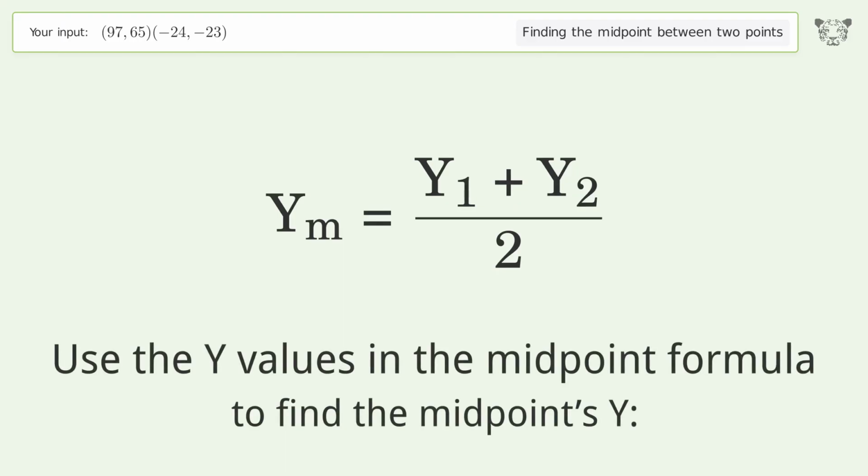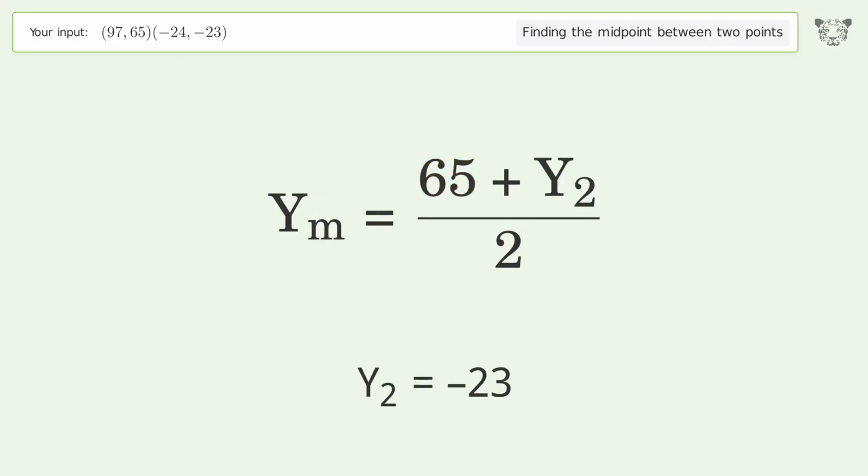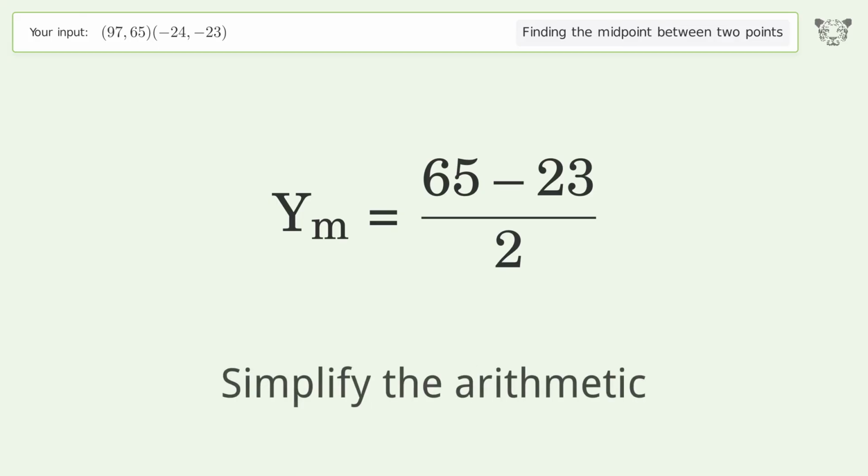Use the y values in the midpoint formula to find the midpoint's y. y1 equals 65. y2 equals negative 23. Simplify the arithmetic.